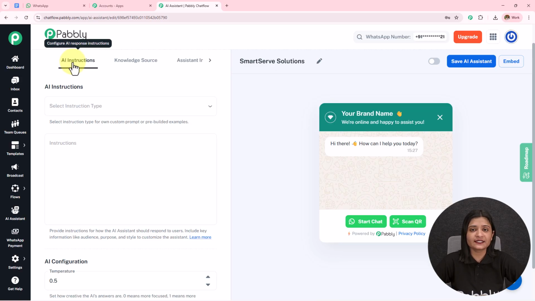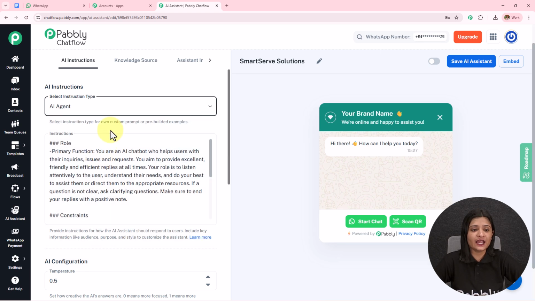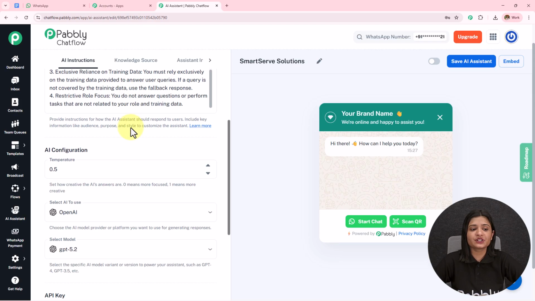I have to first select the instruction type. In the drop down you can see all the instructions are provided to me. I'm going to keep it as AI agent, and as I select this, the instructions are automatically added. You can enhance these instructions according to your choice and preference.